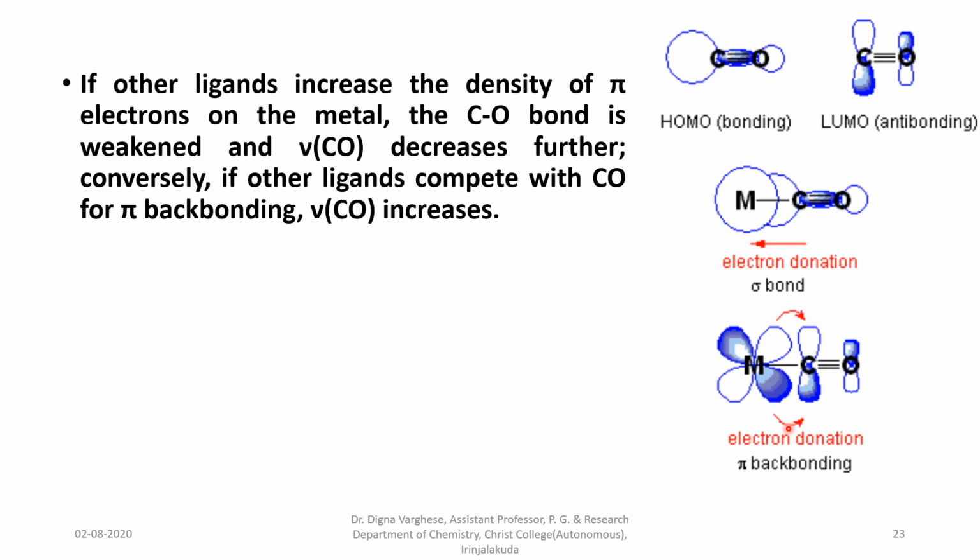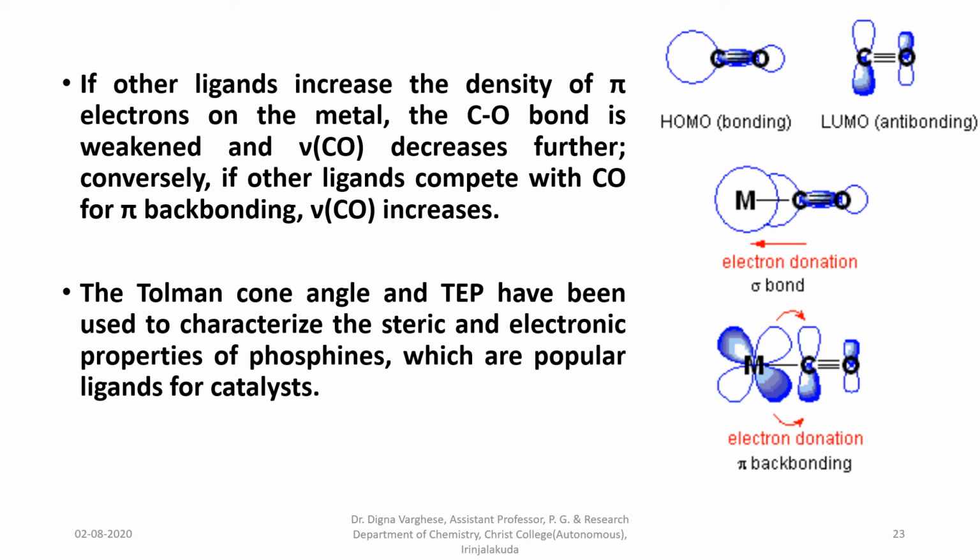by substitution. The Tolman cone angle and Tolman electronic parameter have been used to characterize the steric and electronic properties of phosphines, which are popular ligands for catalysts. Here, the Tolman electronic parameter is explained by the use of a simple triphenyl phosphine substituted nickel carbonyl complex.